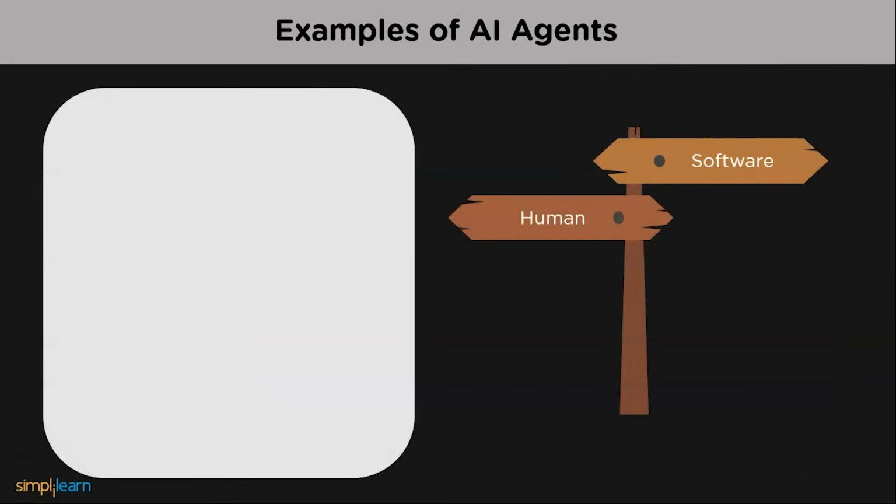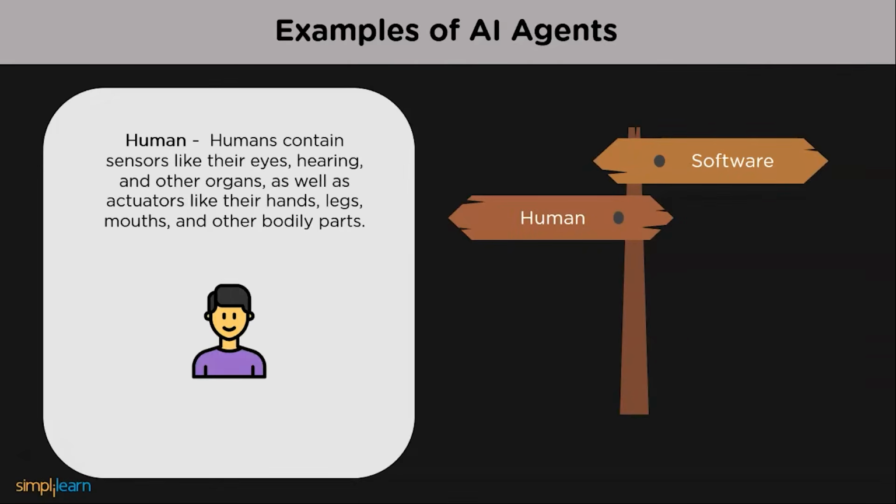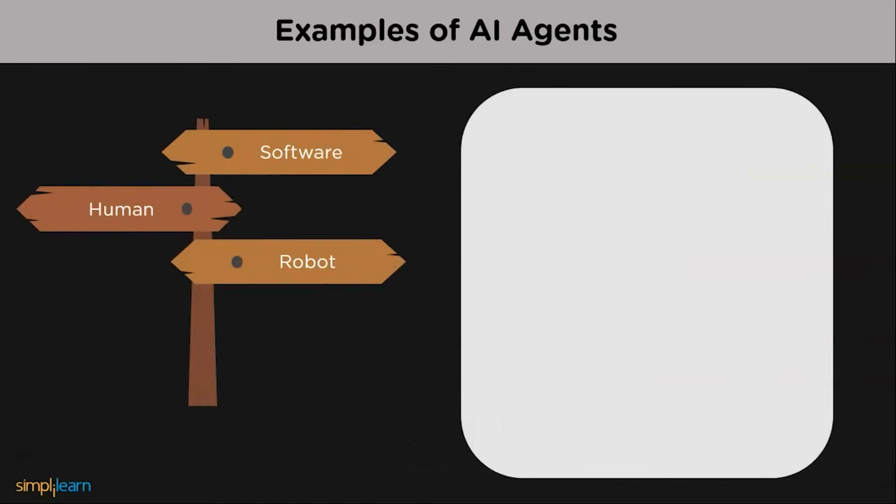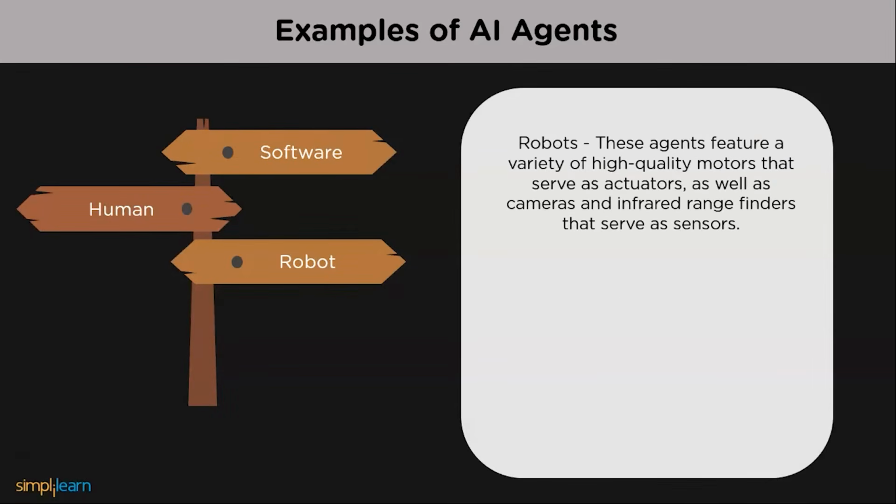Coming to human agents, we are all agents of course. Humans contain sensors like their eyes, hearing, and other organs, as well as actuators like their hands, legs, mouths, and other bodily parts. And the third one is robotic agents. Robotic agents feature a variety of high quality motors that serve as actuators, as well as cameras and infrared range finders that serve as sensors. This is all about examples of AI agents.